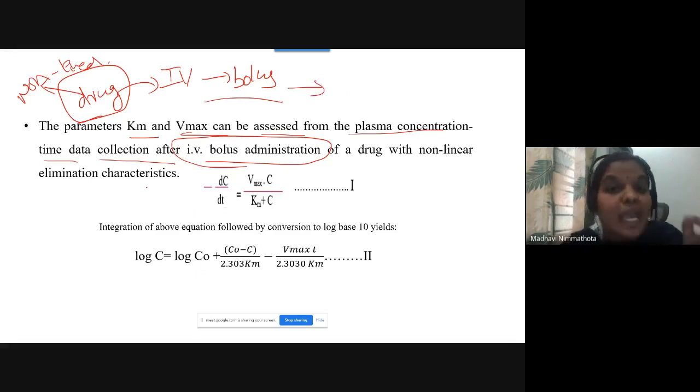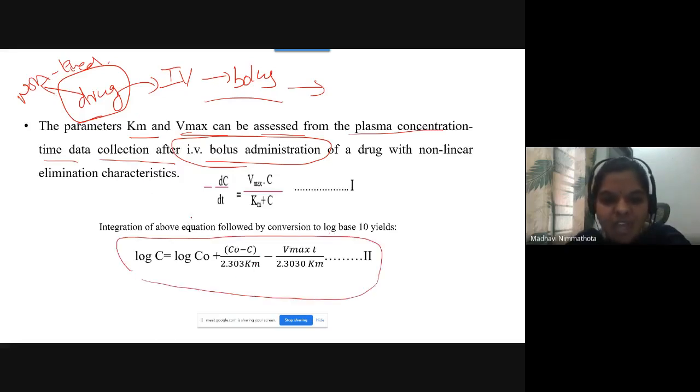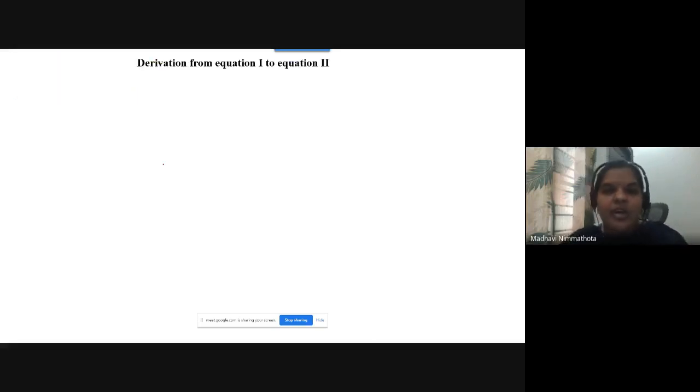Okay. So in your textbooks, first they have given this sentence, then directly they have given this equation. Here you need to learn the derivation, how you will get this equation from this equation. So Seema, this is our basic Michaelis Menten equation. Finally you will get the logarithmic form of this equation. I will derive it for you. So, derivation from equation 1 to equation 2.